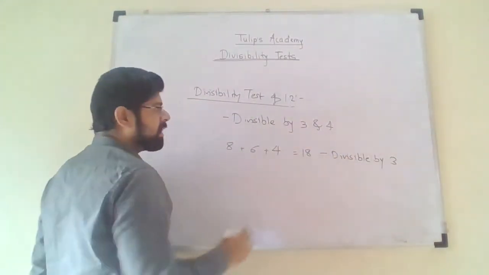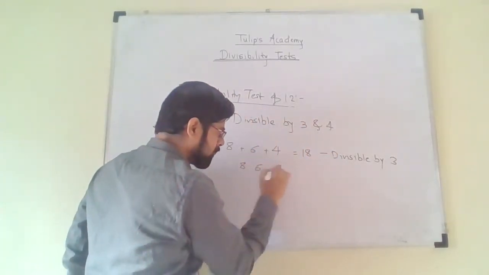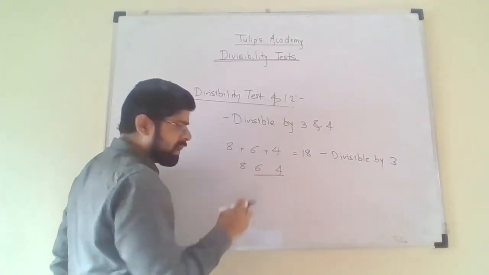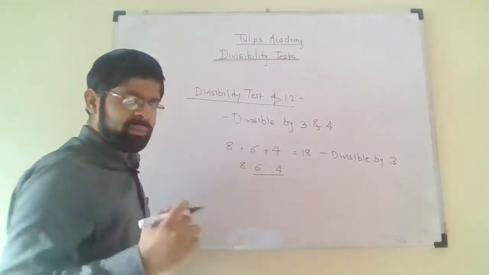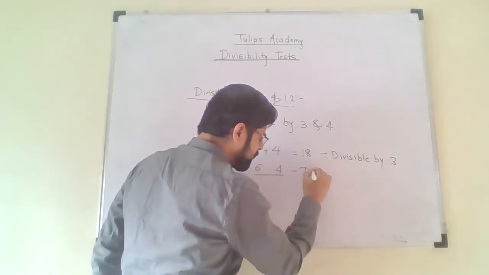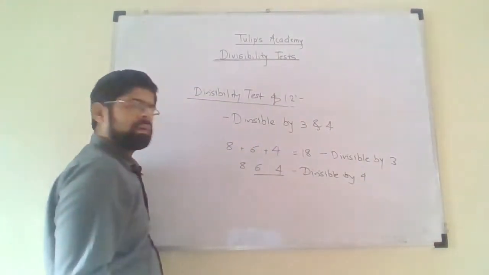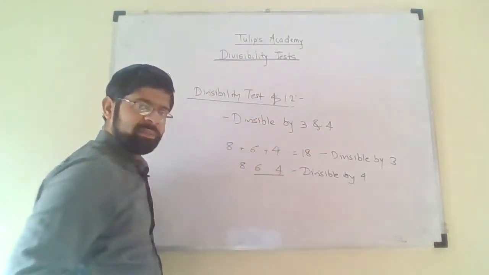Now for divisibility by 4, consider the divisibility test of 4. Consider the last two digits. The number formed by the last two digits is 64, and 64 is divisible by 4. Therefore, this entire number is also divisible by 4. So the number is divisible by 3 as well as 4. So therefore, the entire number is divisible by 12.